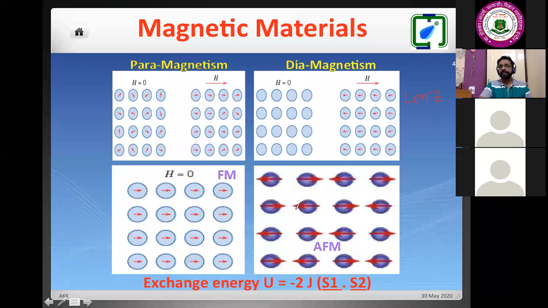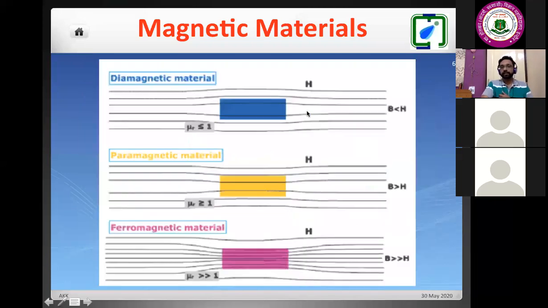In that case, the magnitude of that magnetism is much, much larger than the diamagnetism. The diamagnetism is very weak and they are very strong. So only if they are absent can we see the presence of diamagnetic materials.